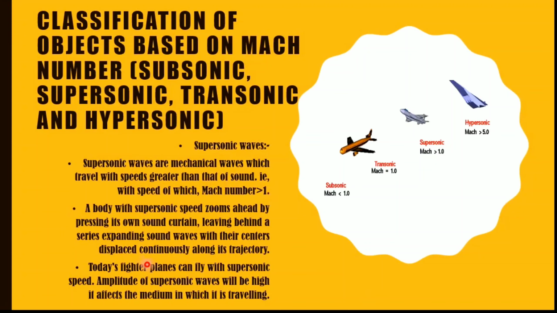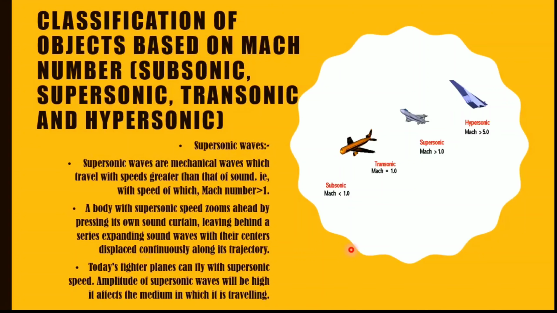The last point is the example: fighter planes are examples of supersonic speed. And one point which you need to remember is that the amplitude of supersonic waves is high, which affects the medium in which it is traveling, whatever the medium is.